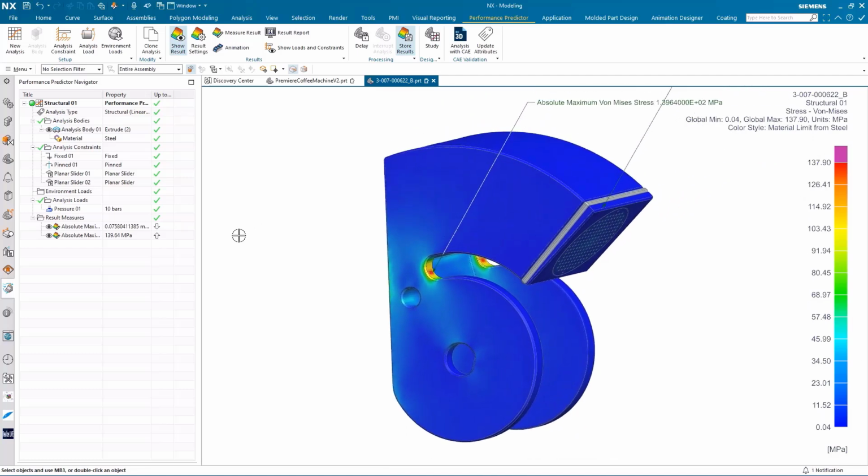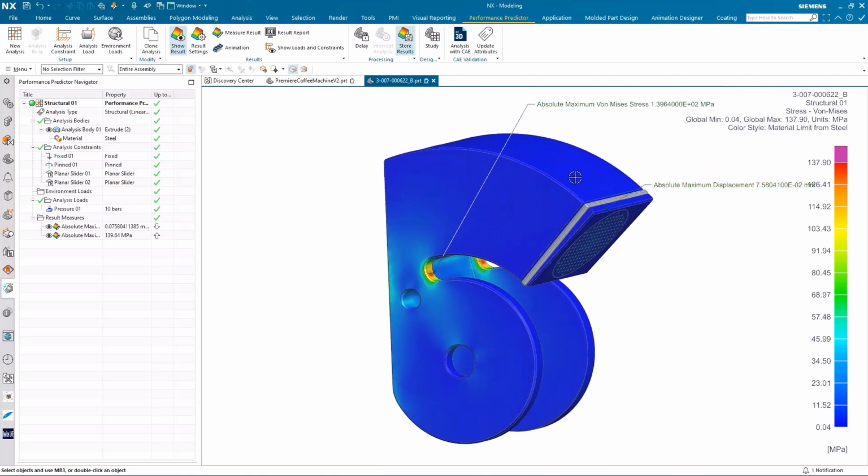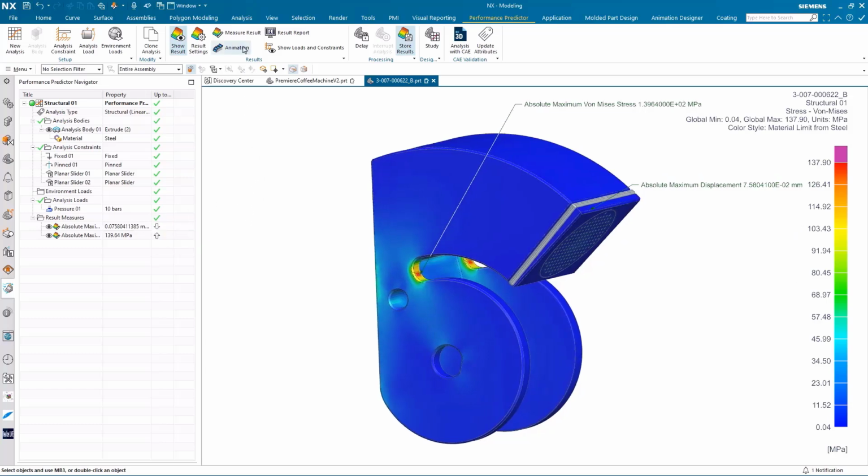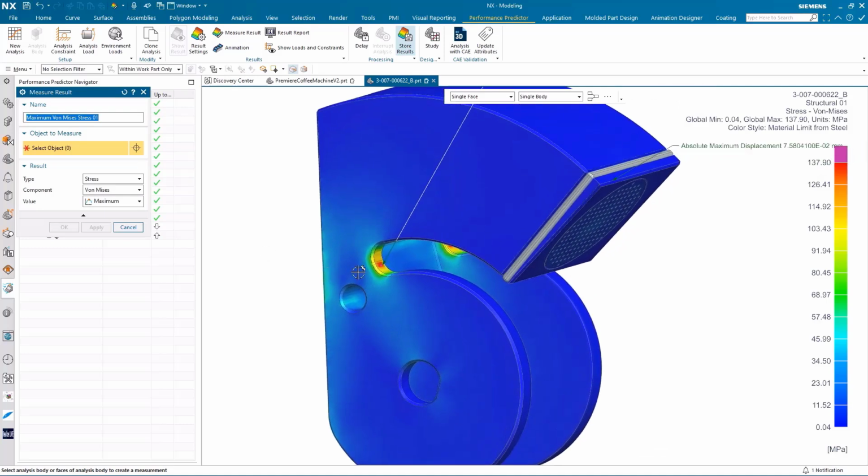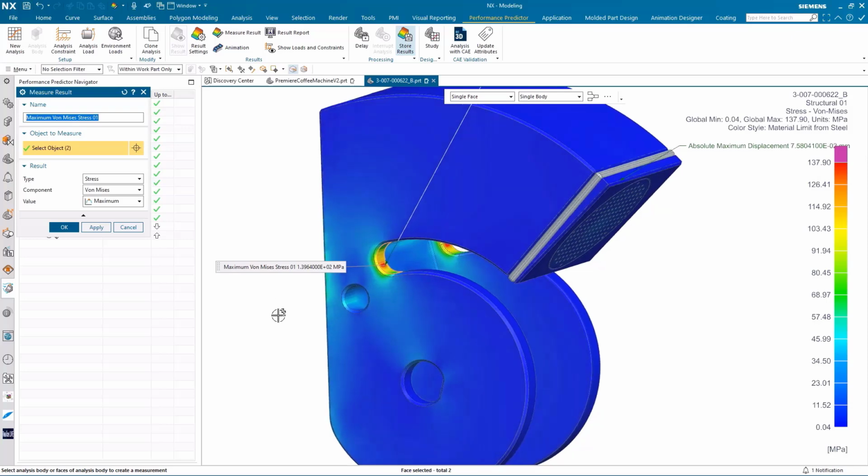Additionally, due to the tight integration in NX, results from NX Performance Predictor can feed into NX Product and Manufacturing Information, or PMI, data, so that you can now include performance requirements in the PMI data to help designers monitor and evaluate their design throughout their workflow.